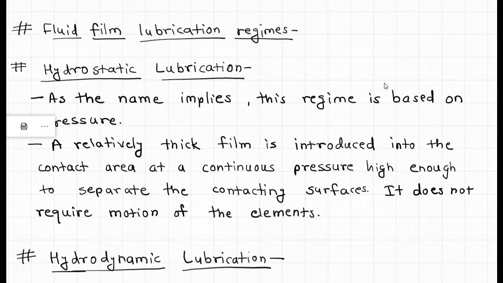Next are fluid film lubrication regimes. The first one is hydrostatic lubrication. As the name implies, it is based on pressure. A relatively thick film is introduced into the contact area at a continuous pressure high enough to separate the contacting surfaces. It does not require motion of the elements.